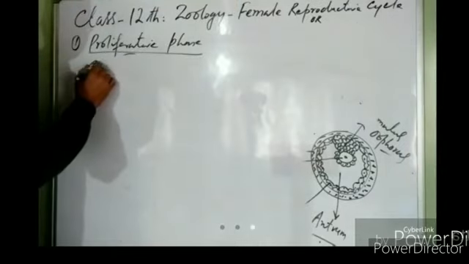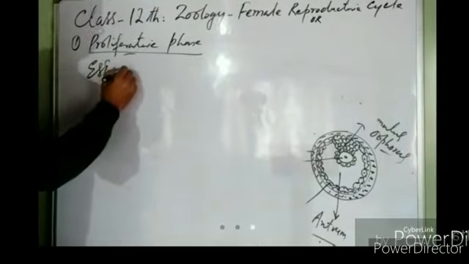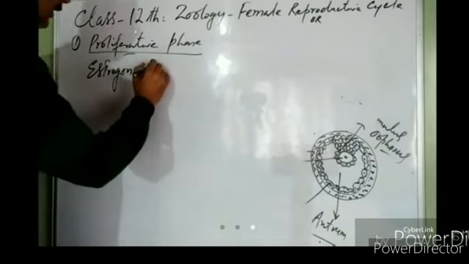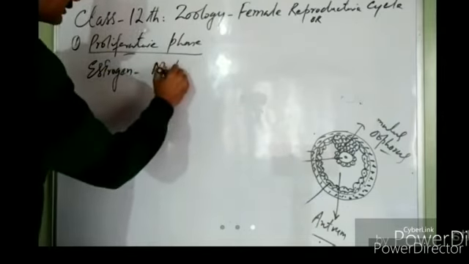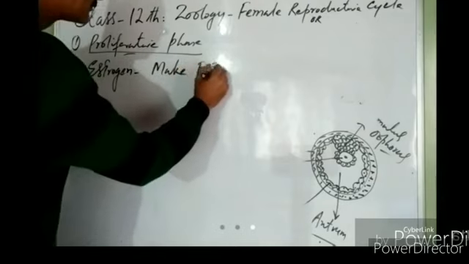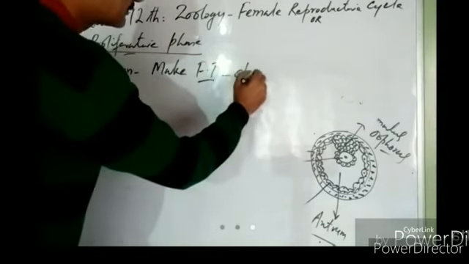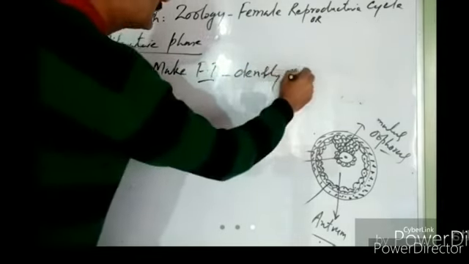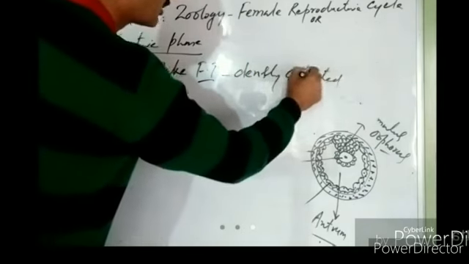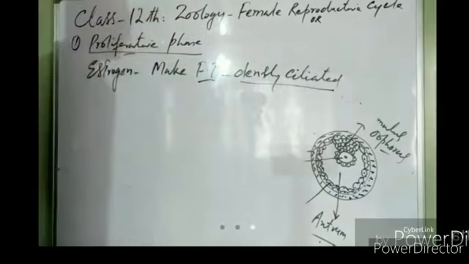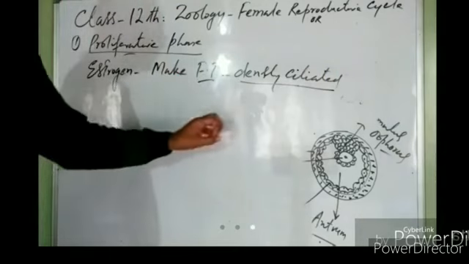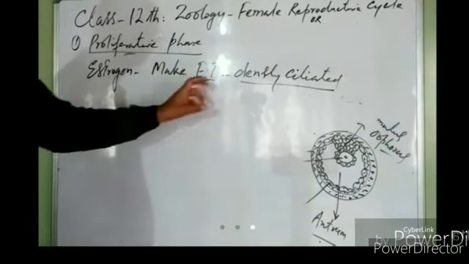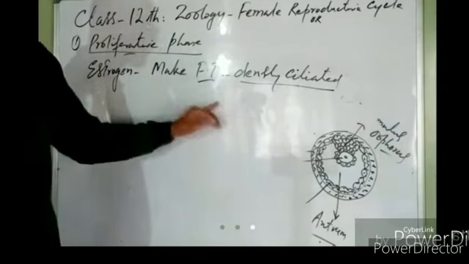So estrogens make the fallopian tubes densely ciliated. Or we can say they stimulate the growth of cilia, the growth of ciliated epithelium in the fallopian tubes.